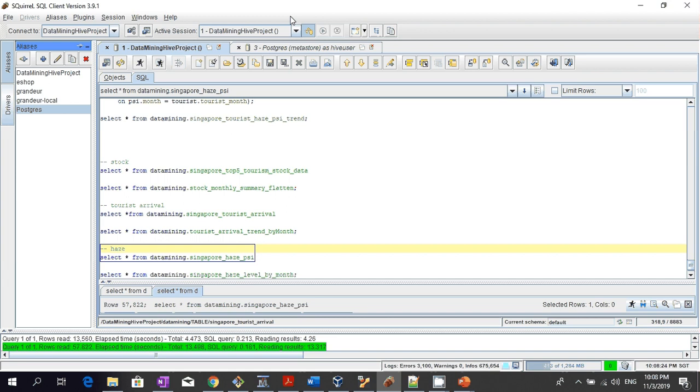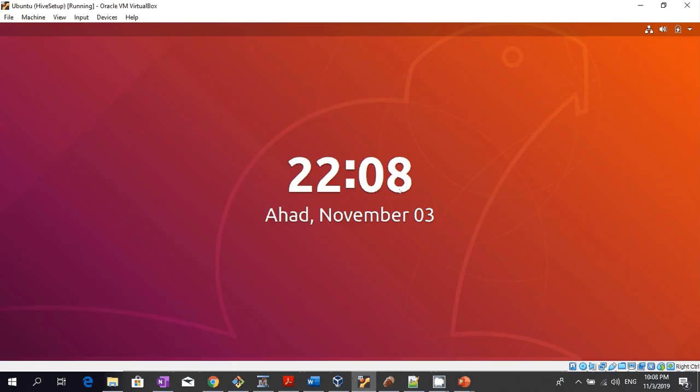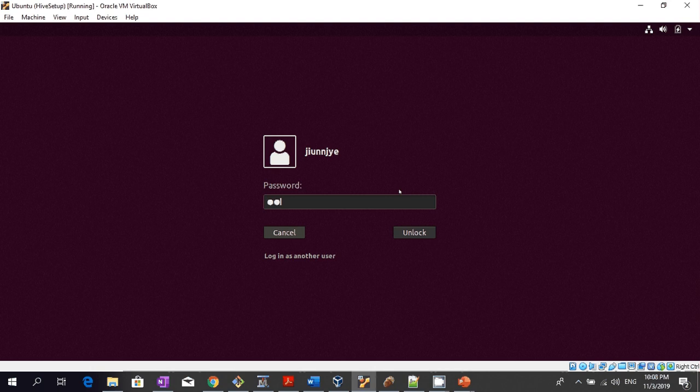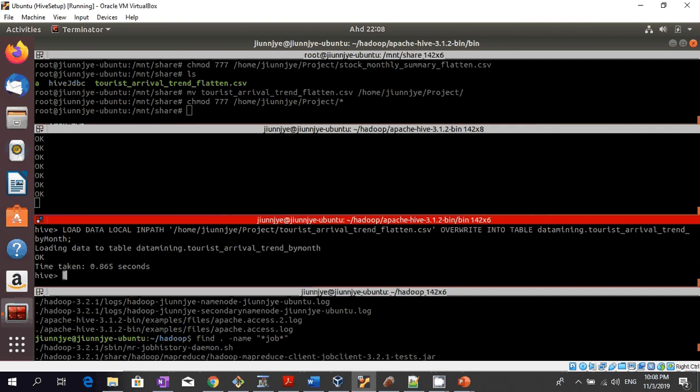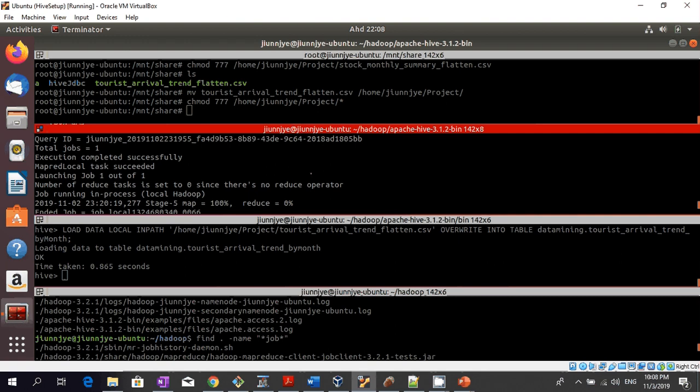Before that, let me slightly introduce this to you. This is SQuirreL, and what happens is that by running Hive server in the background, we are able to connect to this Hive using JDBC.